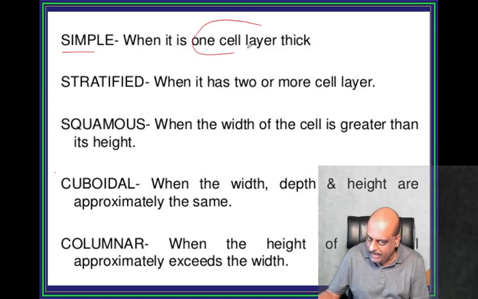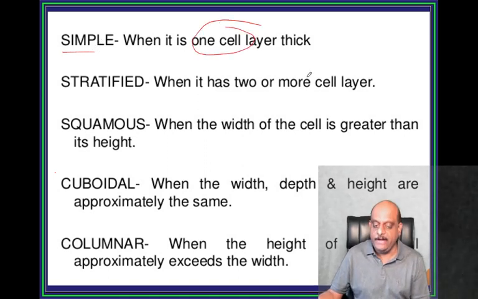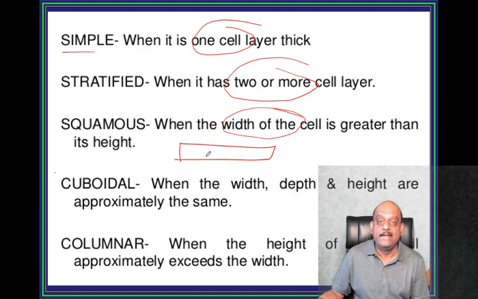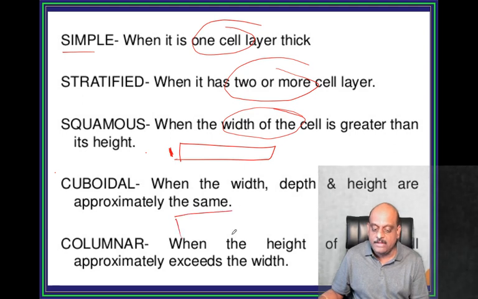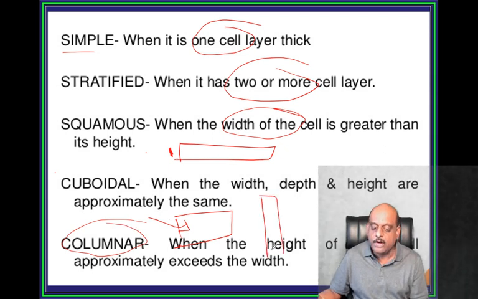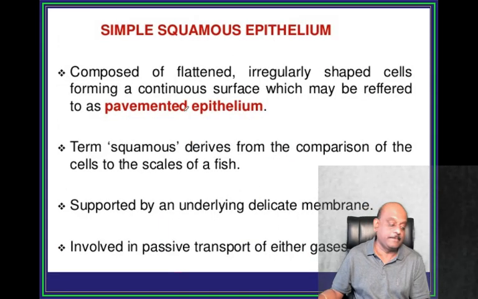Simple, 1 cell layer thick. Stratified, 2 or more cell layers. Squamous, width of the cell is greater than the height. Height is lesser. Cuboidal is when width, depth, height, all the 3 are equal. Columnar, when the height is more compared to width, is called columnar.